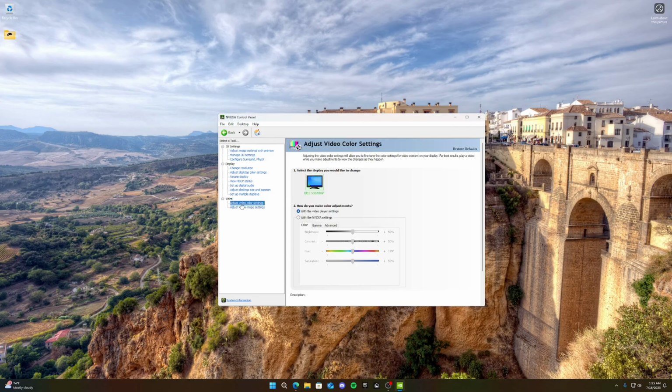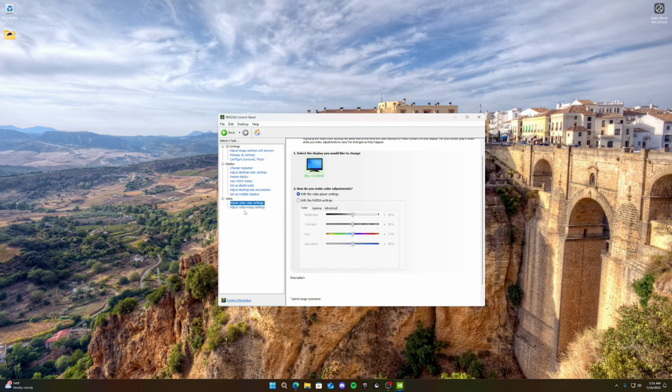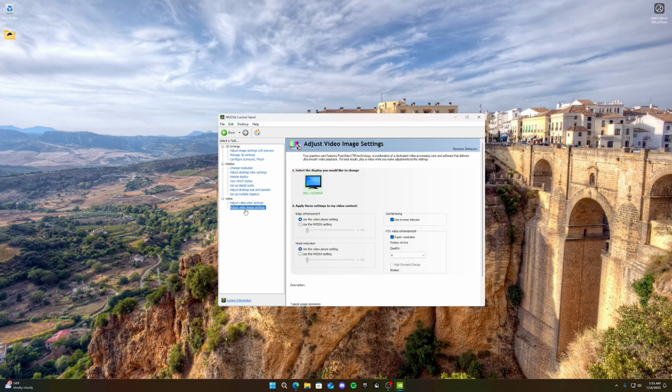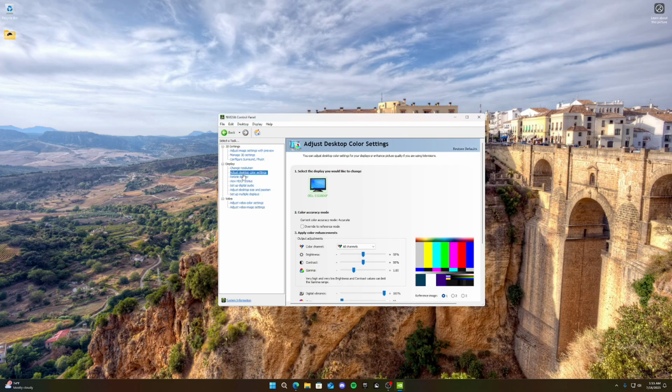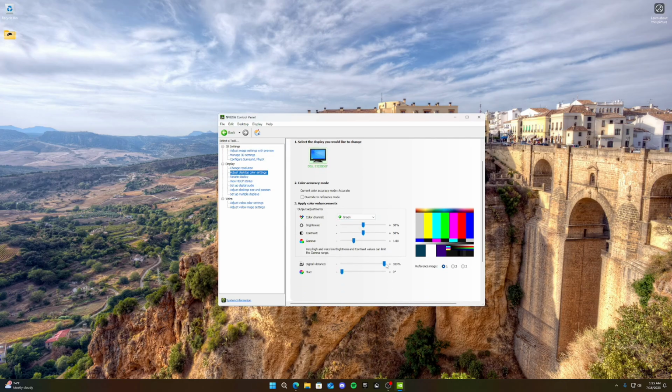Now we can go to adjust video color settings, and then adjust desktop color settings. We want to put the digital vibrance. Default is going to be on 50%. You can see it looks dull. Take it up to 100% to allow the maximum viewing experience. It looks so much better on 100%.